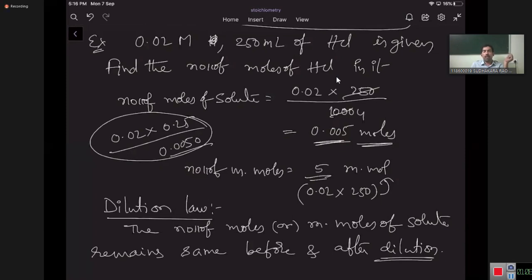Dilution means it is just addition of water, addition of solvent, increasing the volume without addition of solute. Increase in volume without addition of solute is nothing but dilution. So dilution can be done by adding water, or by adding another solution which does not contain the same solute.